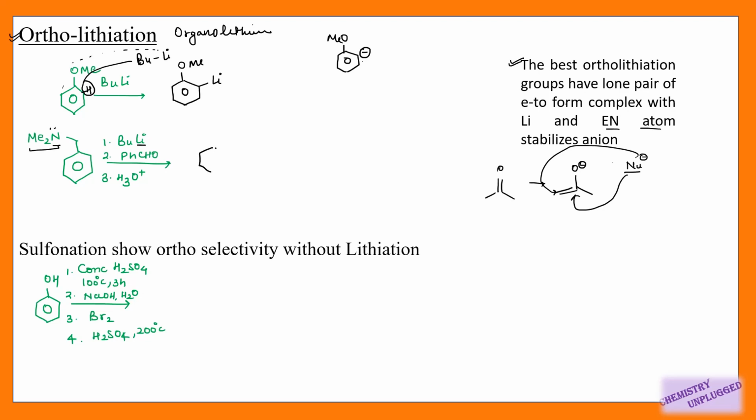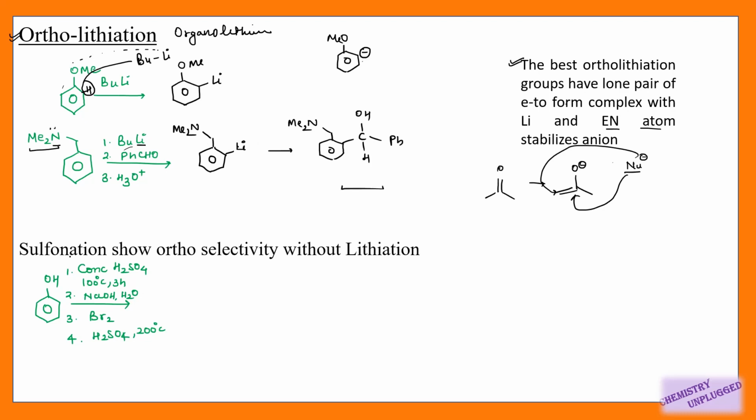What is the benefit of getting lithium at ortho position? When we get a lithium at ortho position, we can react it with compounds like aldehydes and ketones. So we can attach different functional groups at ortho position which are not possible directly because this position is hindered. So functional groups try to attach at para position, but with the help of ortholithiation we can attach them at ortho position, right? So after hydrolysis it will give you this product.